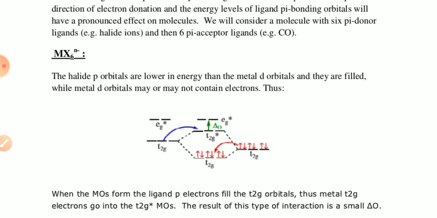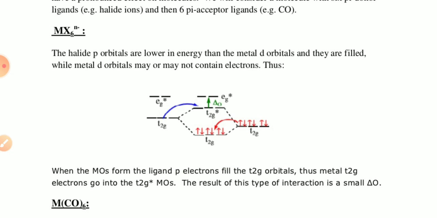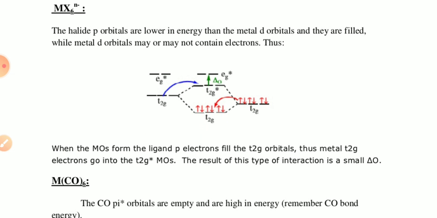Only the t2g orbital will participate in the bonding. This t2g orbital combines with the t2g orbitals of the metal. When the MOs form from the ligand p electrons, which fill the t2g orbitals, the metal t2g electrons go into the t2g star MOs. The result of this type of interaction is a small delta O.